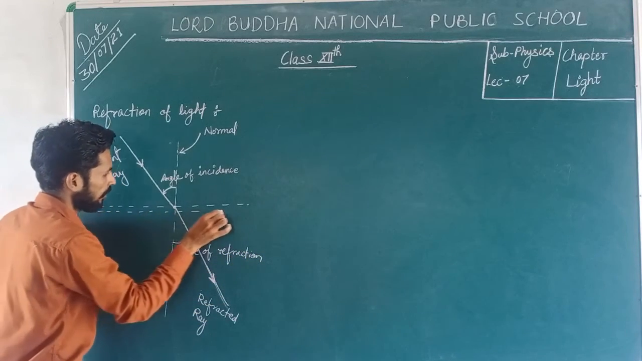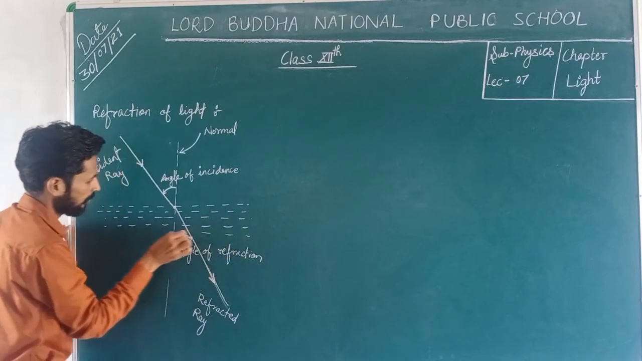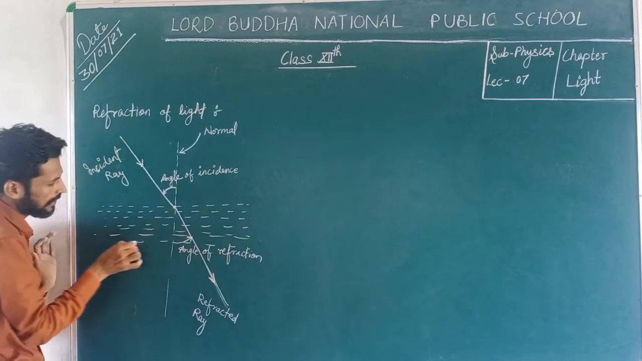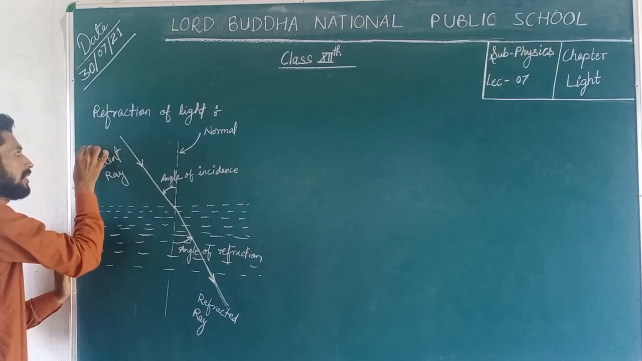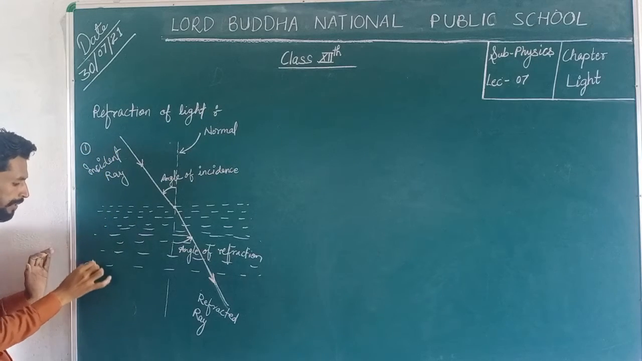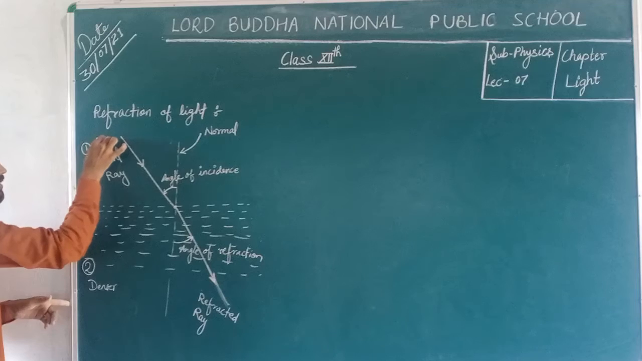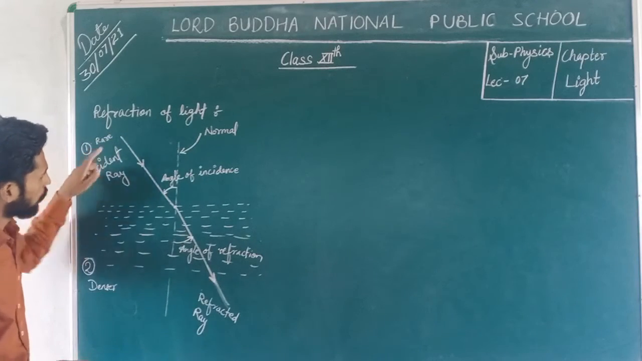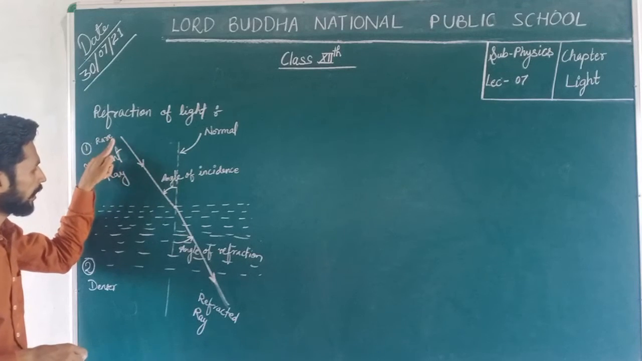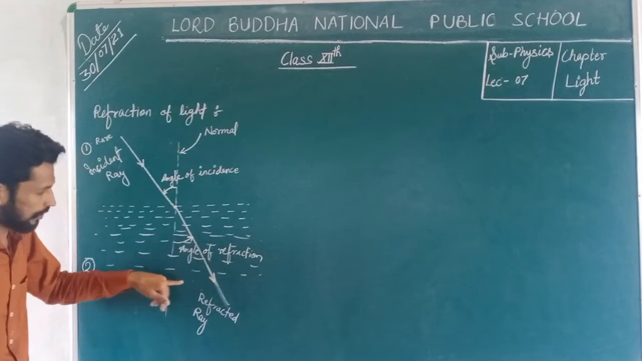Suppose that this is the medium which is denser than the first medium. Suppose this is medium number 1 and the next is medium number 2, and medium number 2 is denser and the first medium is rarer. So when light comes from the rarer medium and goes to the denser medium, it bends towards the normal.